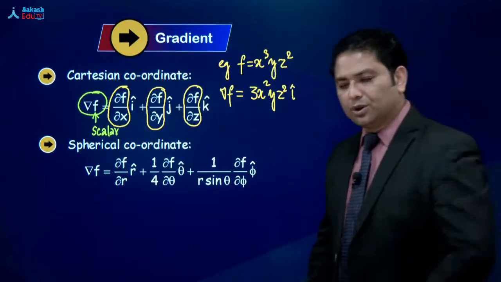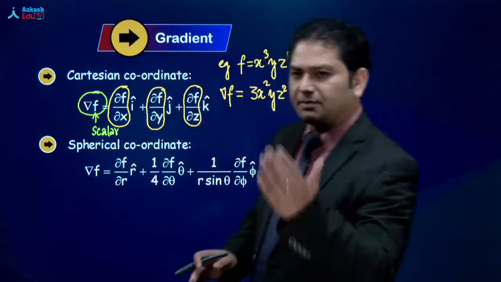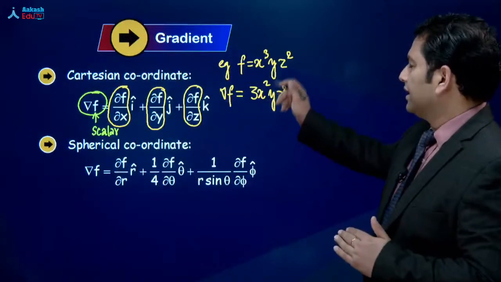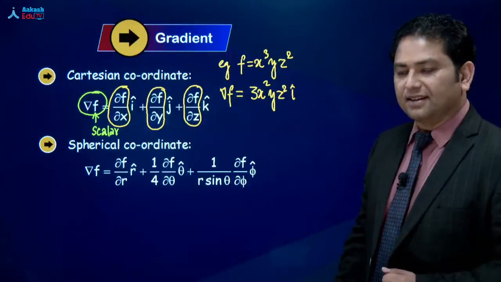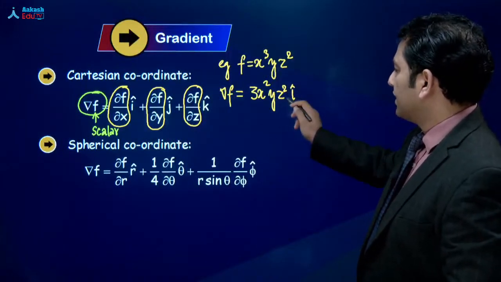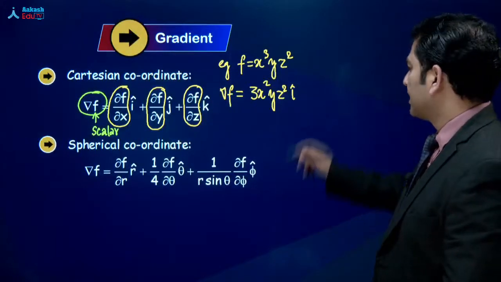For those of you who don't know what is partial derivative, it's quite simple. With respect to x जब करते हैं, all other except x are constant. जैसे आप देखिए, yz square, x cube का जो derivative है, that's 3x square.